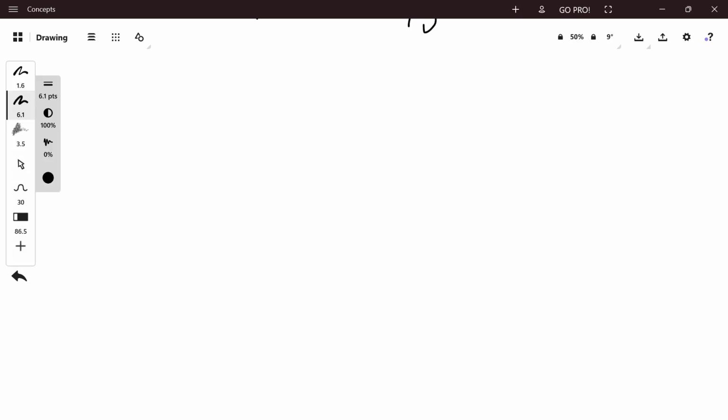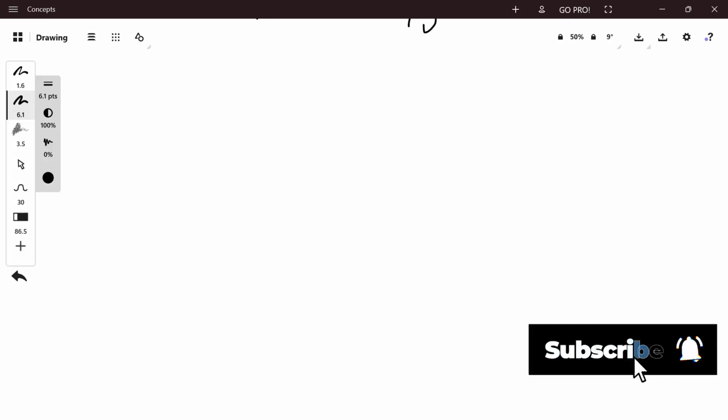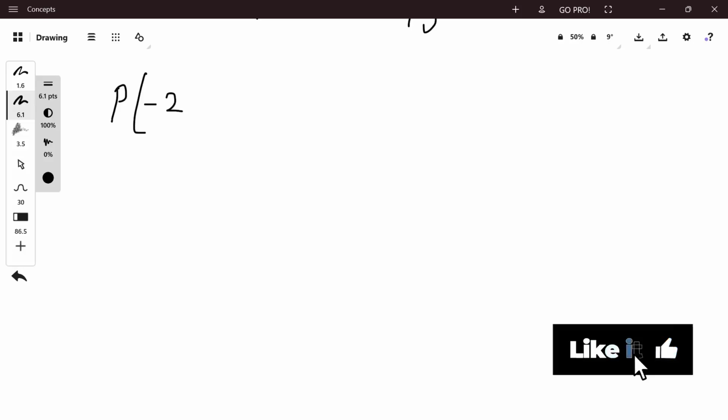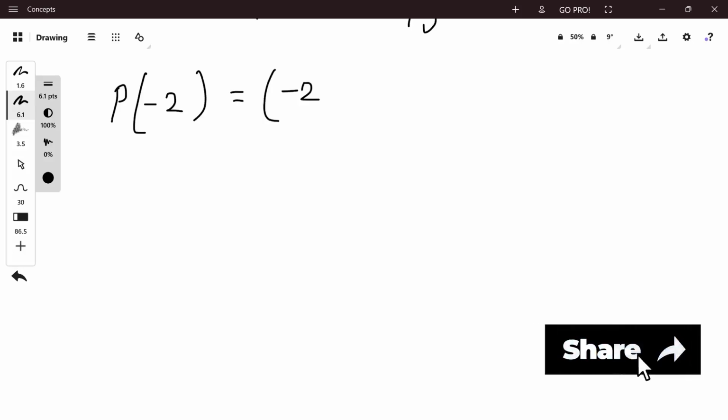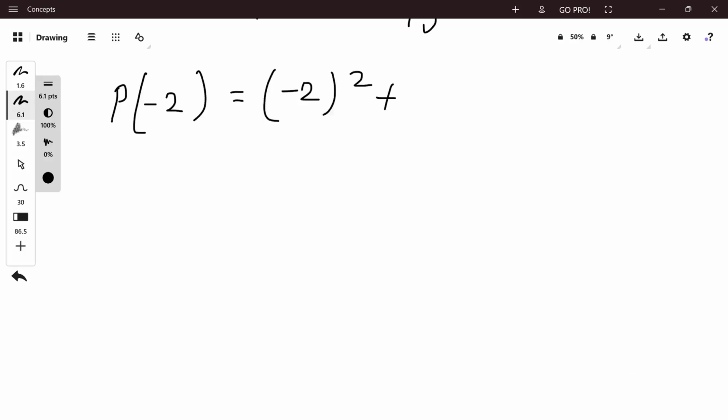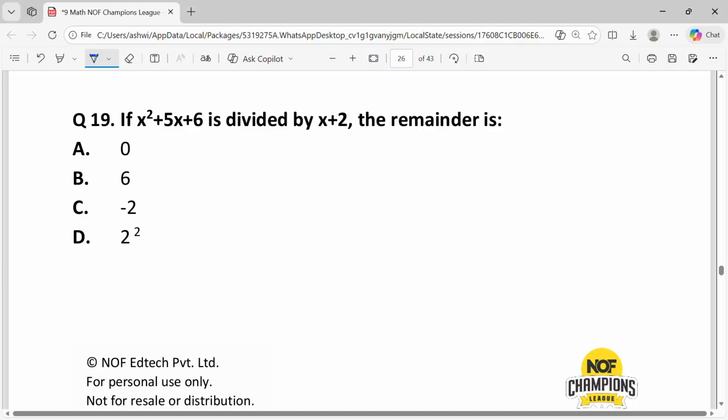Evaluate the polynomial at x is equal to minus 2. P(minus 2) is equal to minus 2 square plus 5 into minus 2 plus 6, that is equal to 0. So the answer is A, 0.